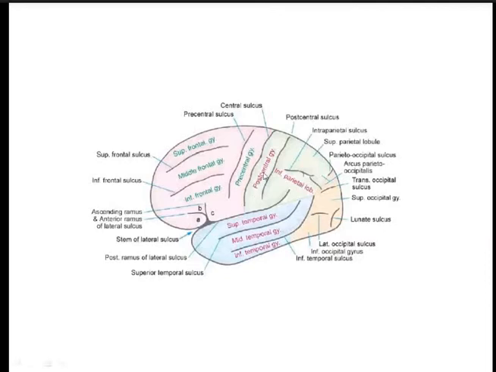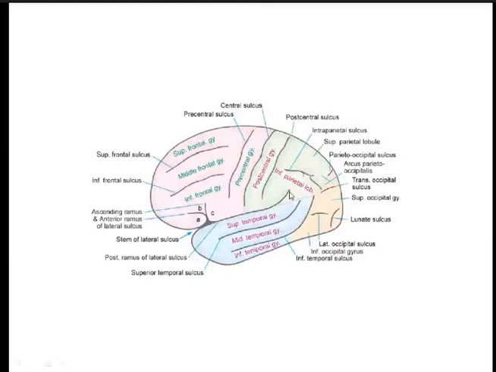Now nearly from the middle of the post-central gyrus, one more sulcus arises. This is known as the intraparietal sulcus, which divides the parietal lobe into superior parietal lobule and the inferior parietal lobule. Within the inferior parietal lobule, you will find two arched gyri: this is known as the supramarginal gyrus and this is known as the angular gyrus.